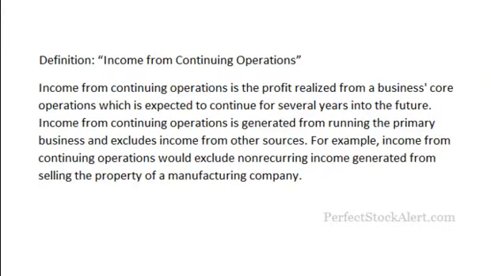Today we'll be looking at the definition of income from continuing operations. As I do in each one of these fundamental analysis tutorial videos, I'll give you the actual definition, then we'll move on to look at some examples, give you a little bit more insight. The income from continuing operations is the profit realized from a business's core operations, which is expected to continue for several years into the future. Income from continuing operations is generated from running the primary business and excludes income from other sources. For example, income from continuing operations would exclude non-recurring income generated from selling the property of a manufacturing company, which would be considered a one-time benefit.